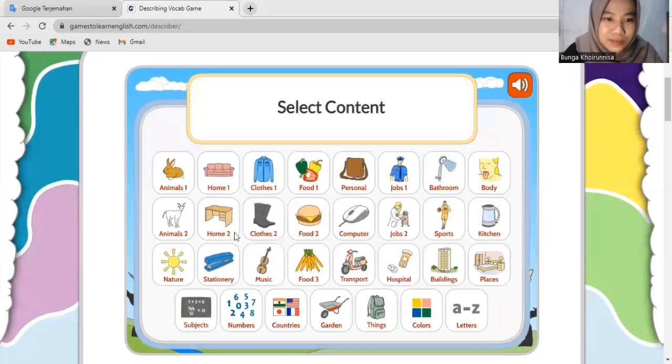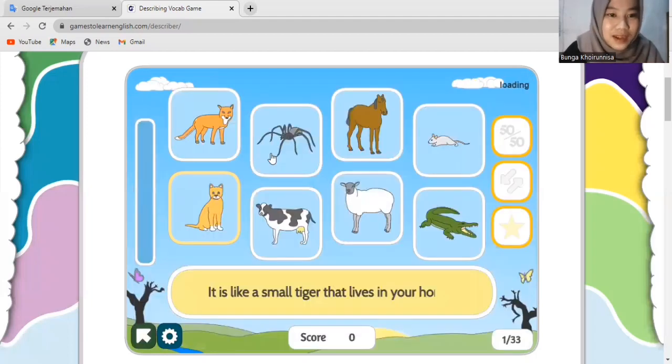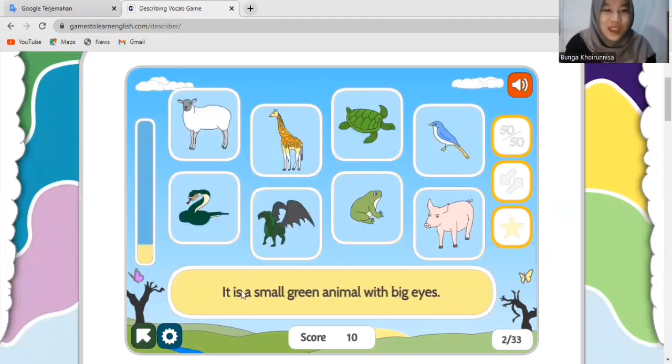So choose one of the content that you are interested in. This one, or this one, or this one. Okay, we will learn about animal. So the first question is, it's like a small tiger that lives in your home. So what is that? It is a sheep or crocodile or cow. It's cat. Alright, good job everyone.